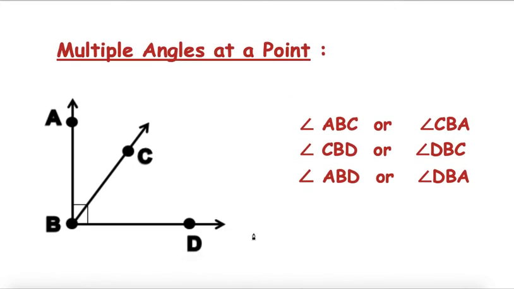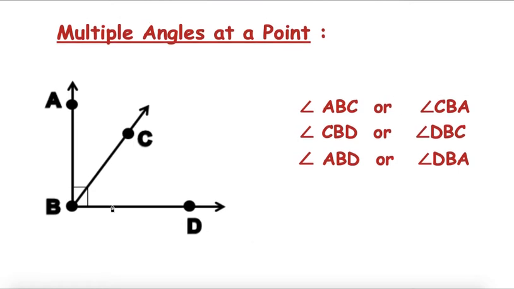Now, if we have multiple angles at a point, children, can you see this figure? We have got so many angles here. There are 3 rays coming out from this point. So, this B is the vertex. Now, let's check all the angles. I can see this angle ABC. Can you see this? Angle ABC, or it can be named as angle CBA.